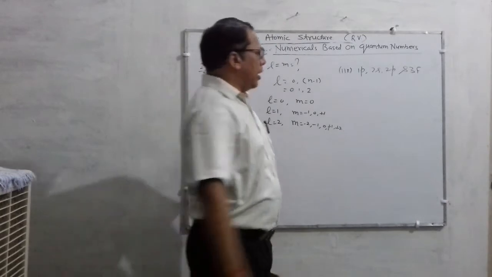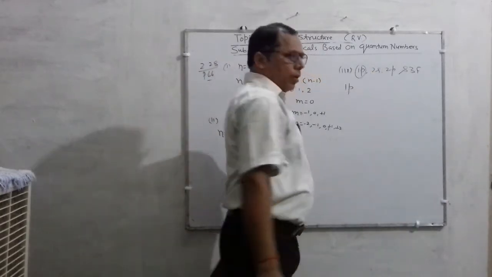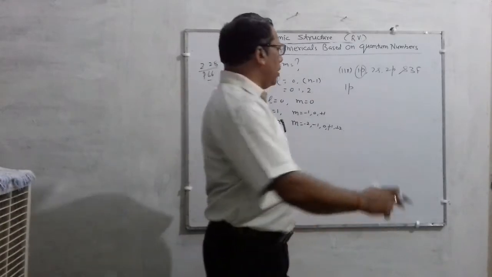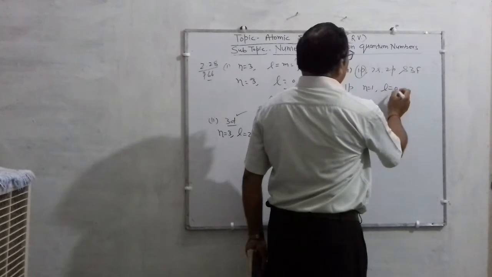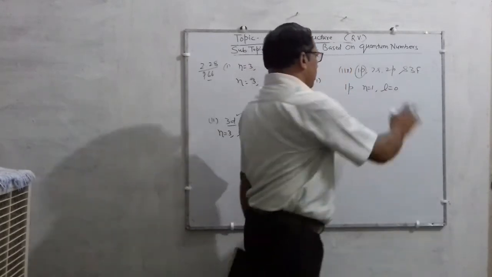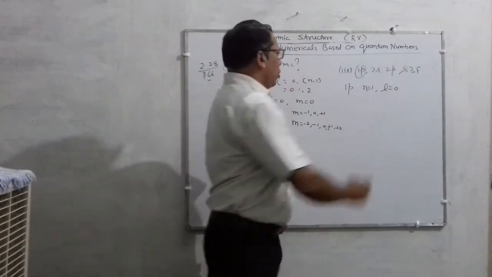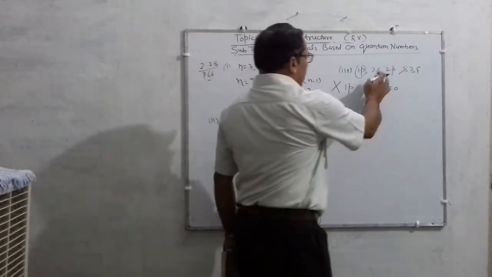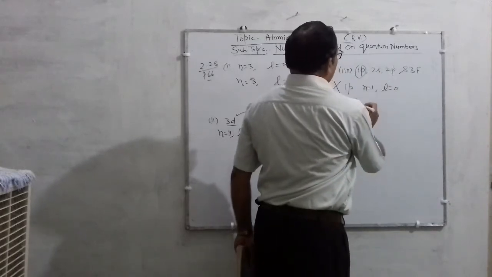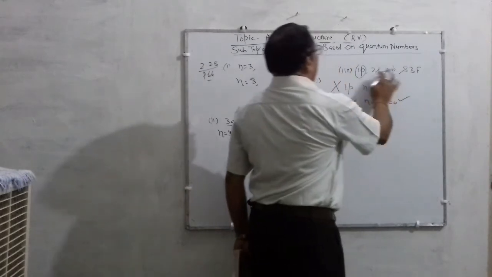So children, you clearly know that 1p is not possible because for n equal to 1 the value of L is 0, and 0 stands for the s orbital, not for the p orbital. So the 1p orbital doesn't exist. Similarly, here it is written 2s. 2s means n is 2 and L is 0. So this will exist.